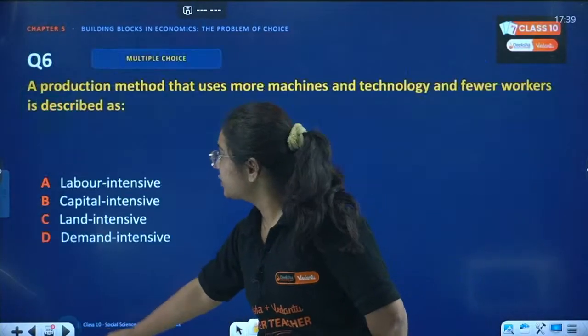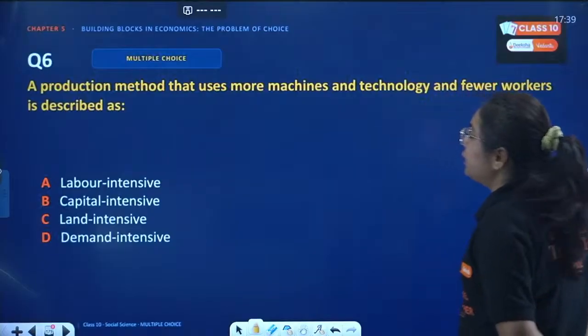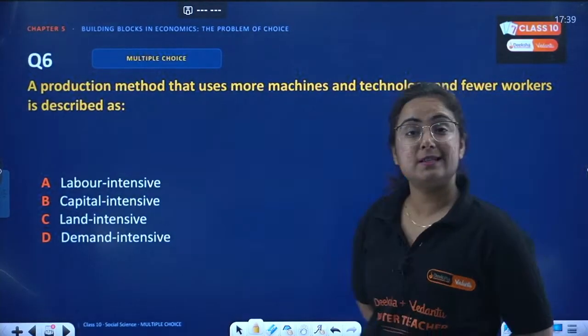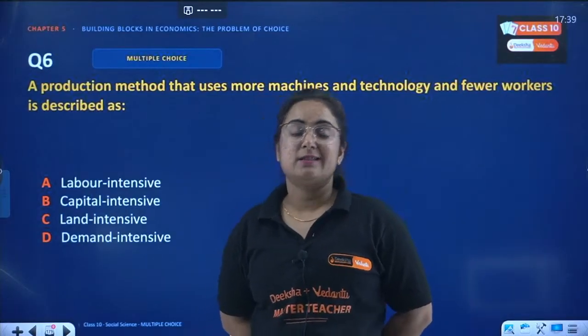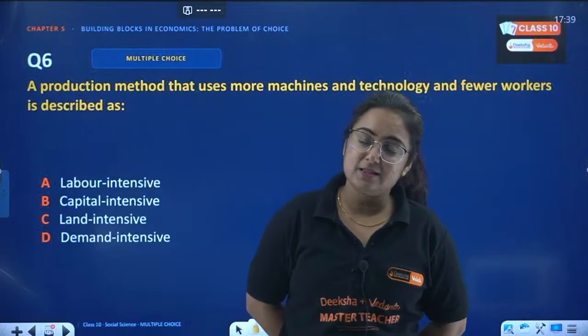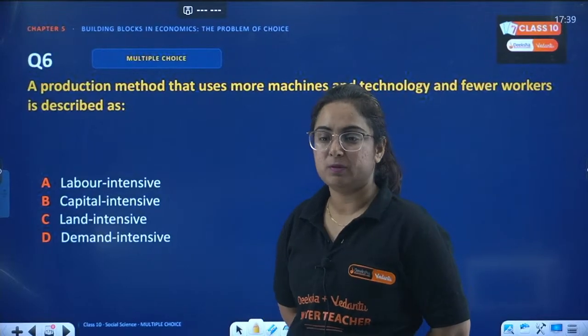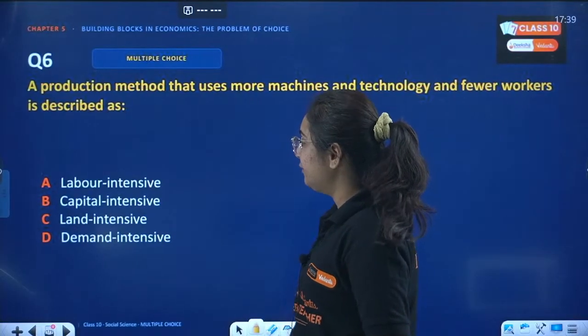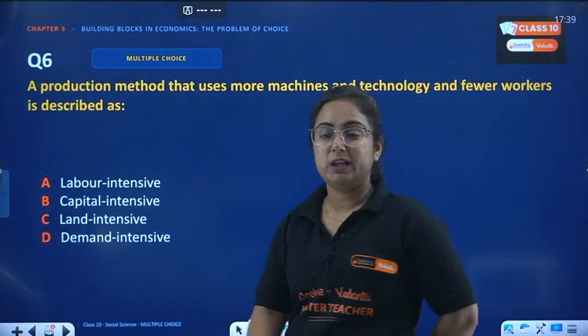Okay, next one. The production method that uses more machines and technology and fewer workers is described as. Now, there is a method in which more technology and machines are used, but a smaller number of people. What is this known as? Labor intensive, capital intensive, land intensive, or demand intensive?